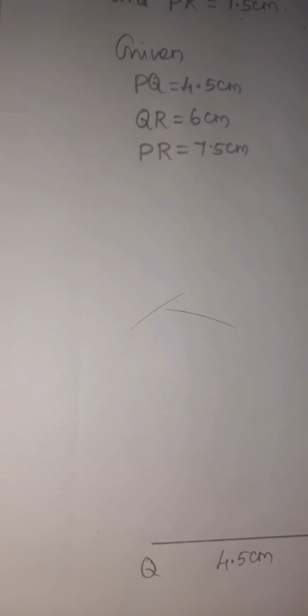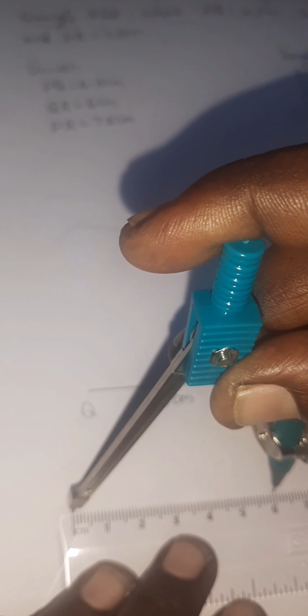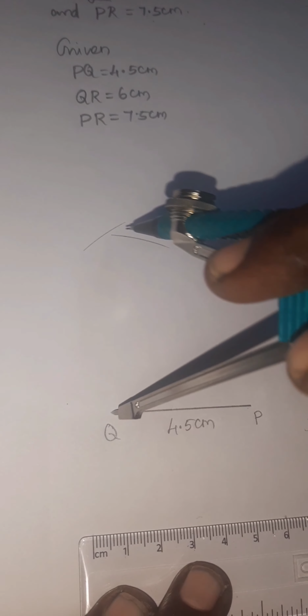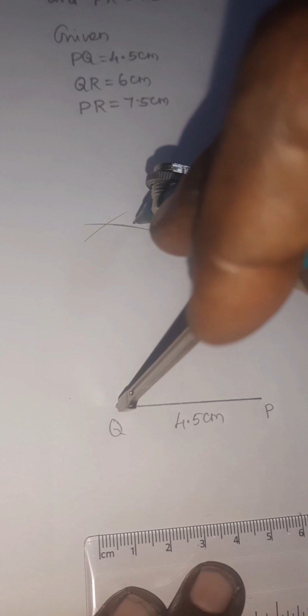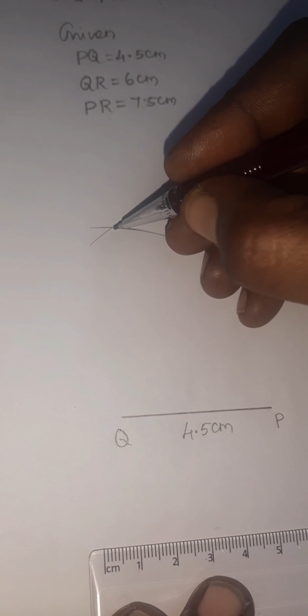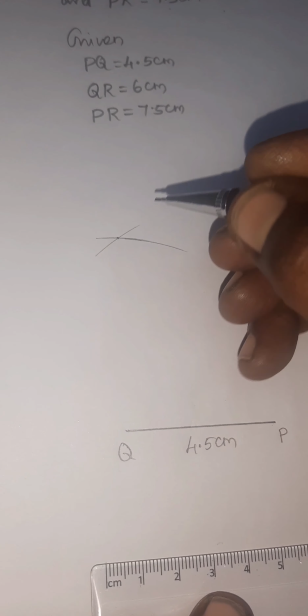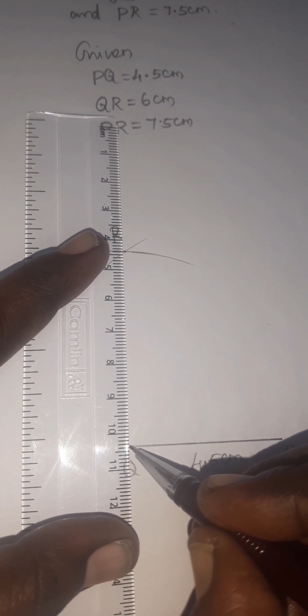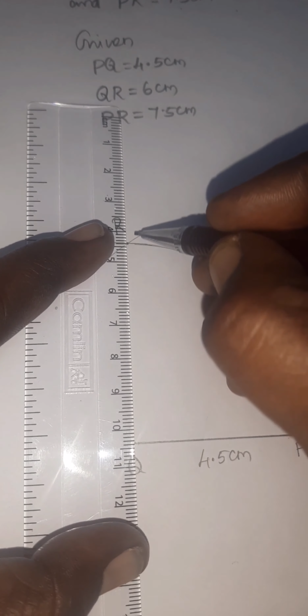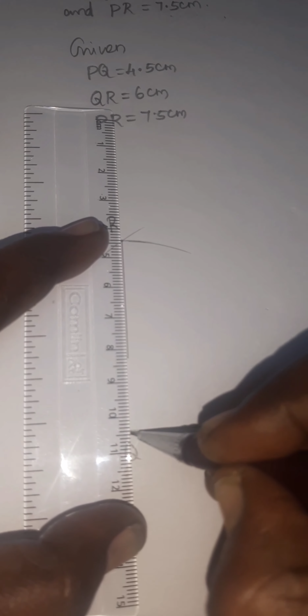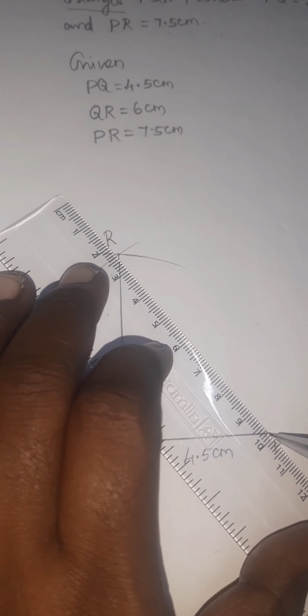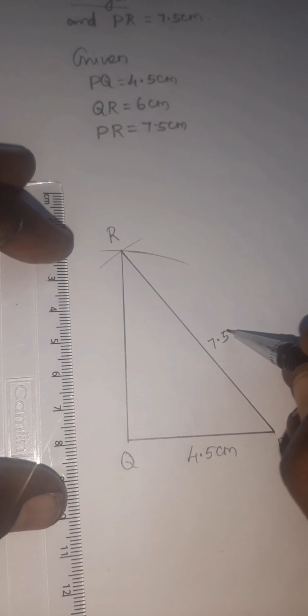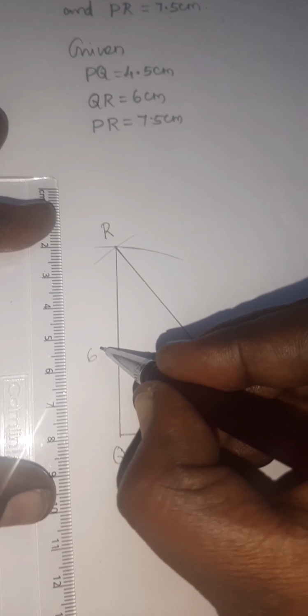Again I am going to take 6 centimeter in the compass. From Q, I am going to extend the first arc. The first and second arc intersect at a point. The intersecting point is the third vertex R. So we can join QR and PR. This is 7.5 centimeter and this is 6 centimeter.